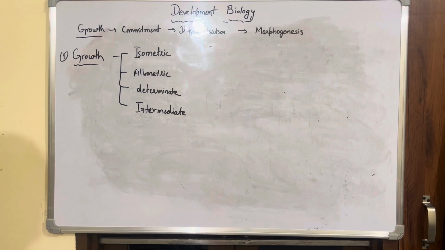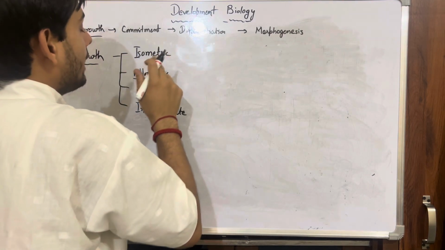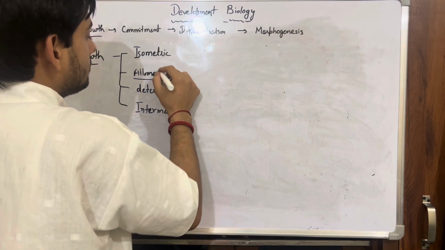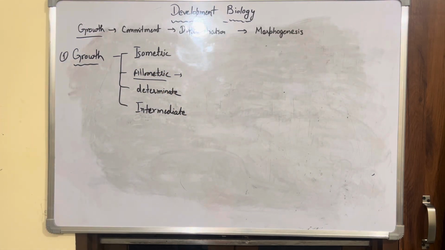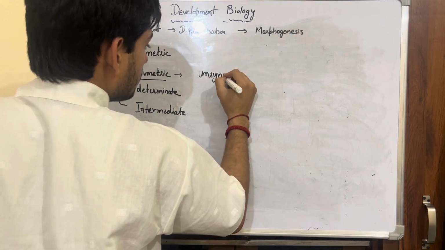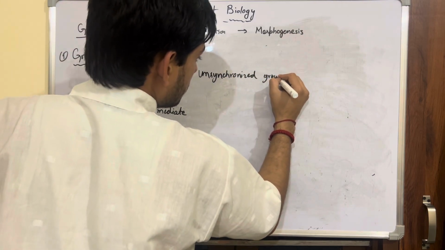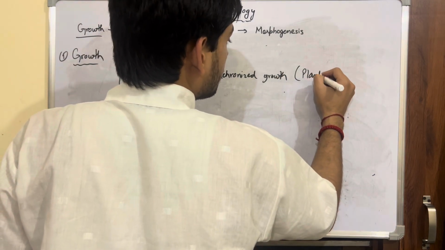Now after isometric we will directly move to allometric. If isometric has synchronized, radial symmetry, then allometric is a kind of cell growth in which you will not find any sort of symmetry; it is unsynchronized growth. You will observe this type of growth in plant development.